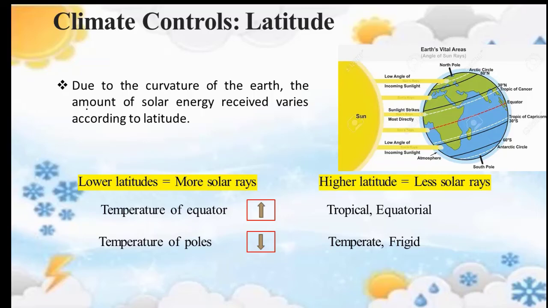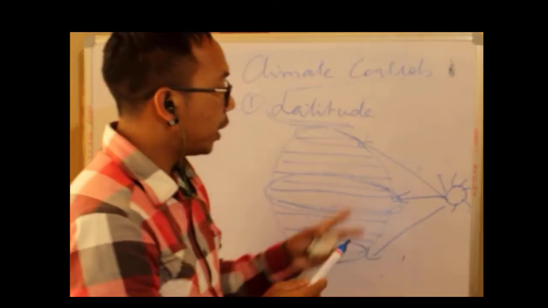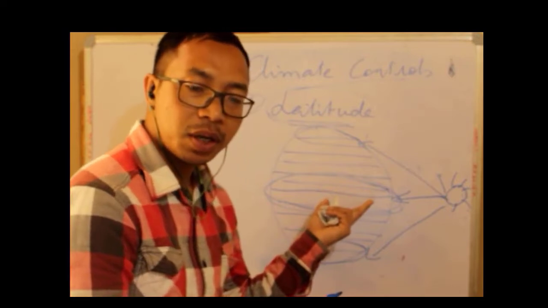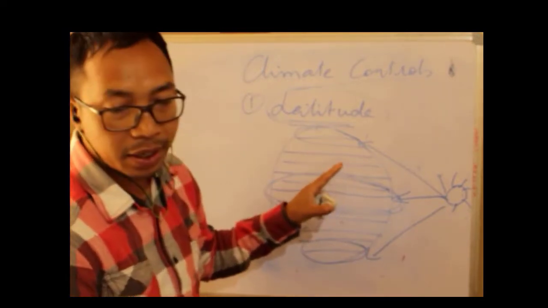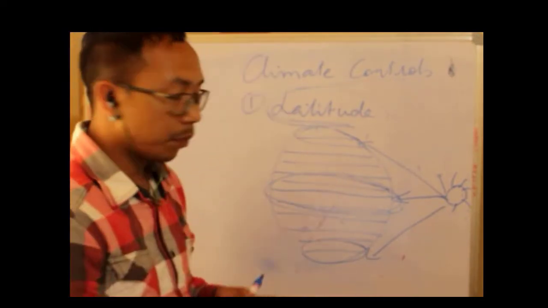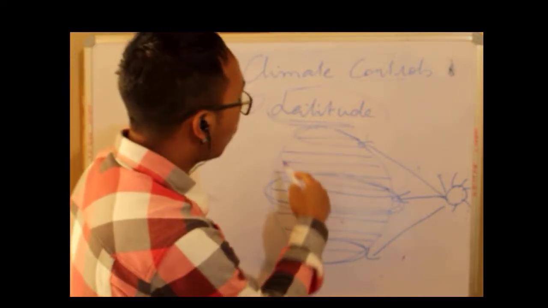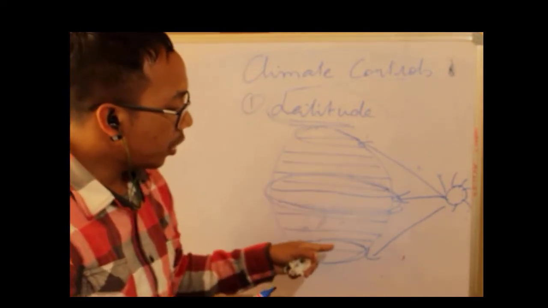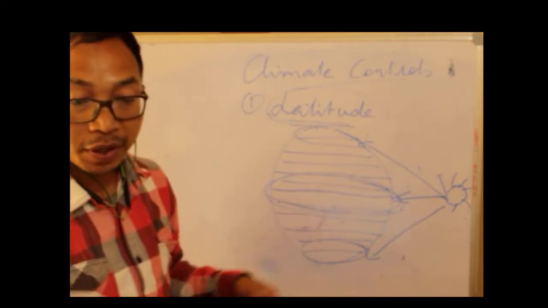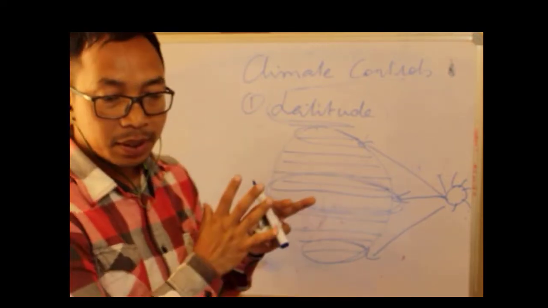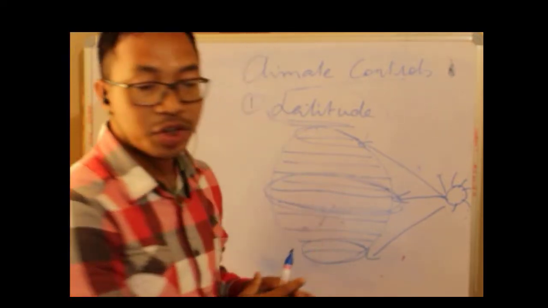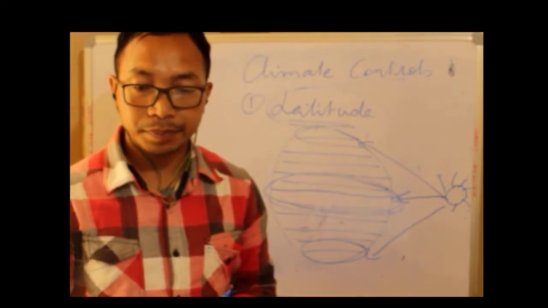If you talk about the equator, the temperature in this part of the equator is increasing. Whereas the temperature at the polar regions, both the northern and southern hemisphere, what happened to them? The temperature in these regions decreases.